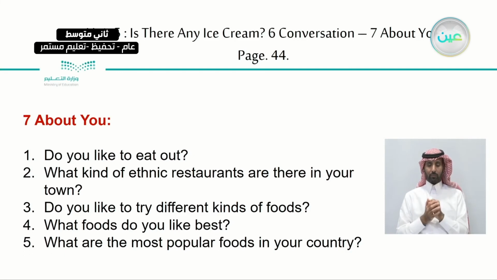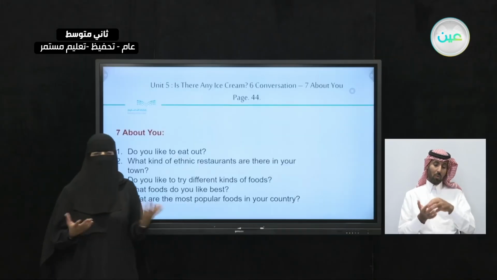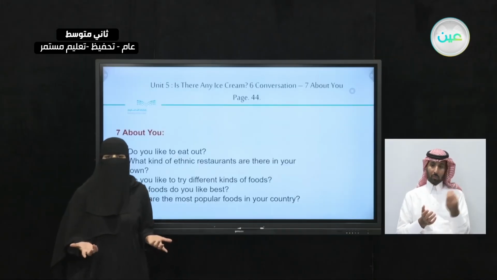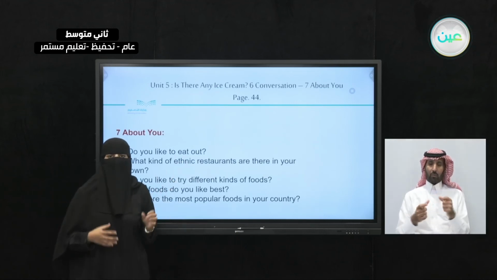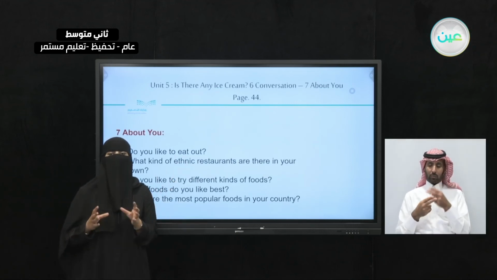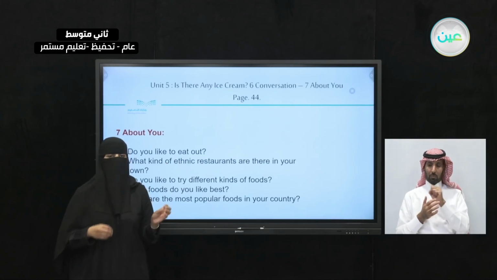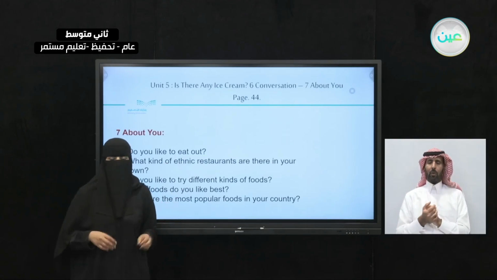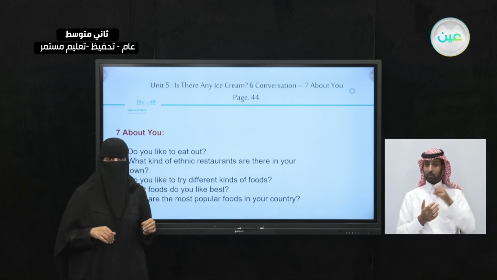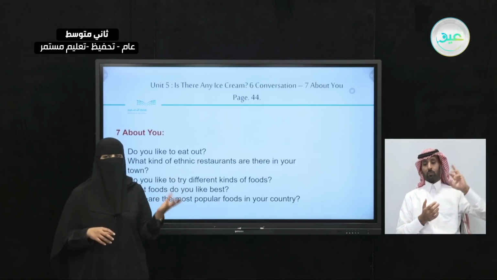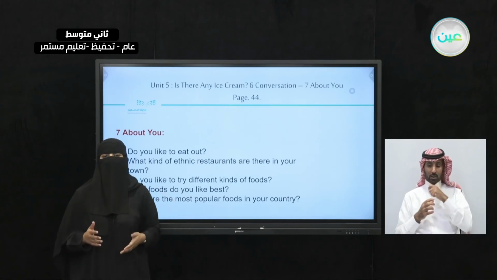Now, the next question here, what kind of ethnic restaurants are there in your town? What is the meaning of ethnic restaurants? That means ethnic food or ethnic restaurants, food that's special for a specific country or a specific place. So before in Sarah's kitchen menu, there were steak Argentina style.